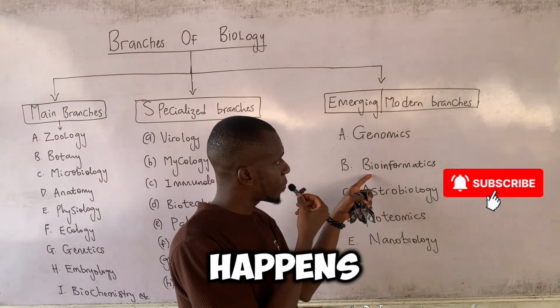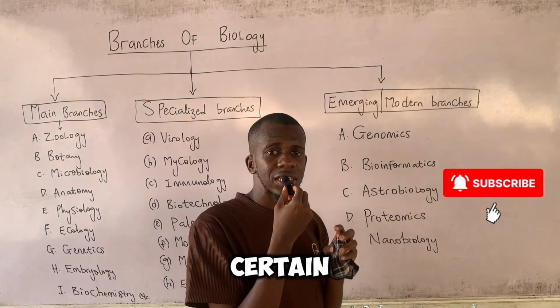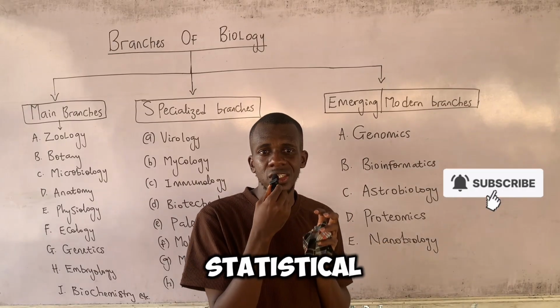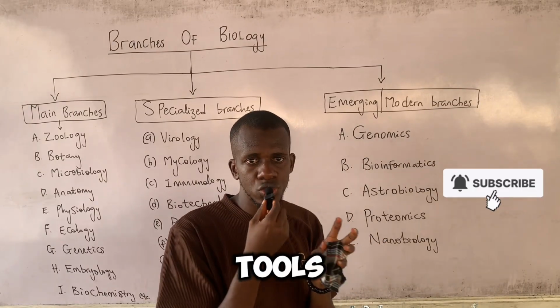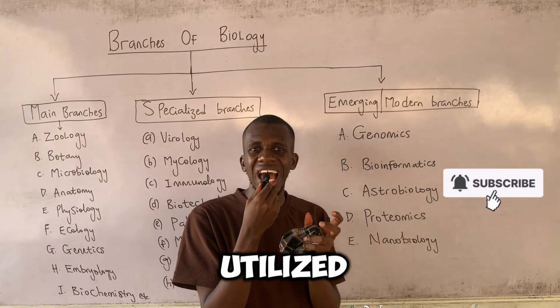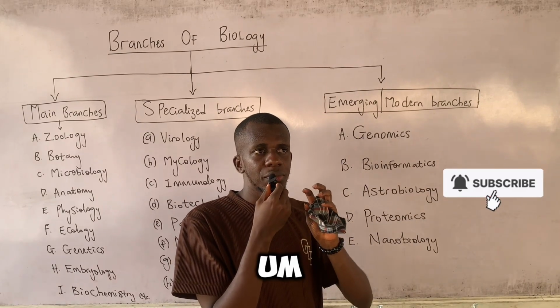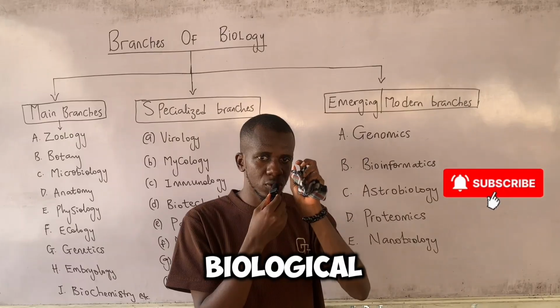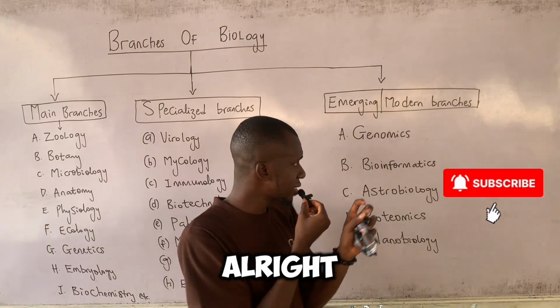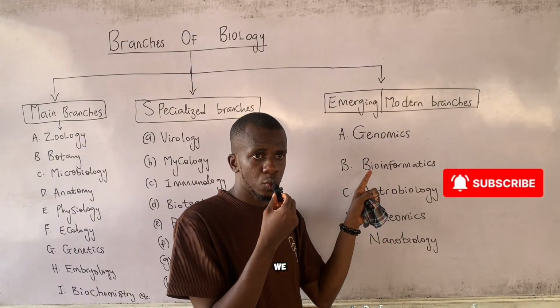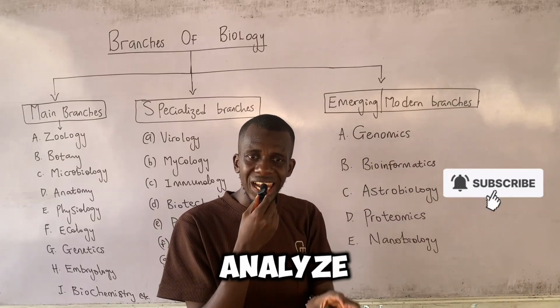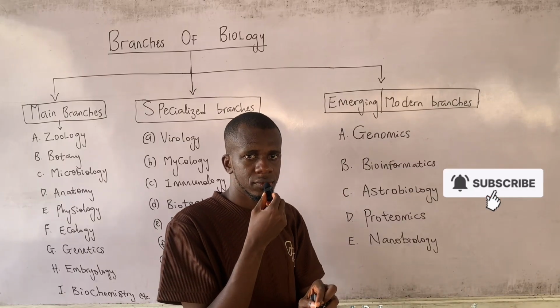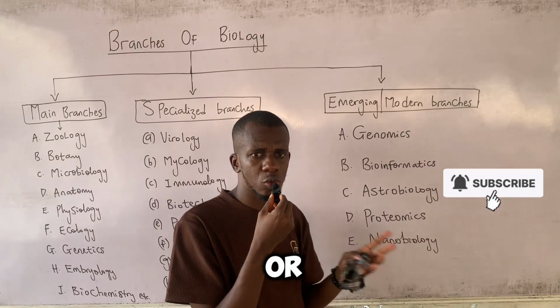Here what happens in this branch is that certain mathematical and statistical tools are utilized in conducting biological experiments or in handling biological data. That's what we call bioinformatics. We use statistical tools to analyze biological data. It could be experimental data or what have you.